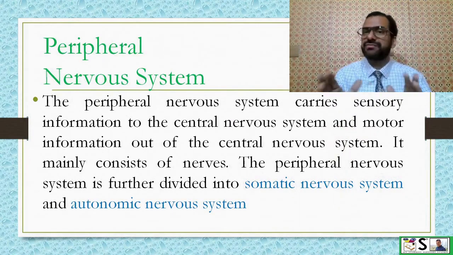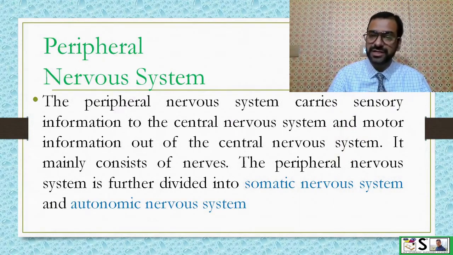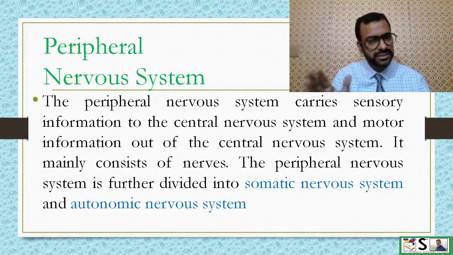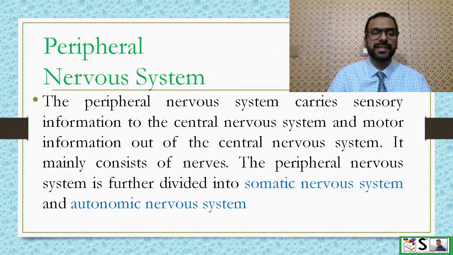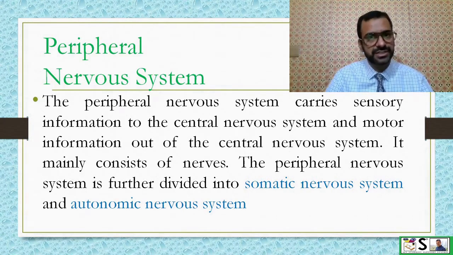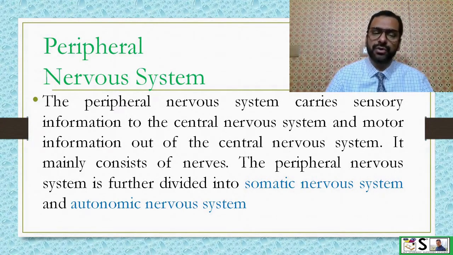Second part is peripheral nervous system. The peripheral nervous system carries sensory information to the central nervous system. It mainly consists of nerves. The peripheral nervous system is further divided into somatic nervous system and autonomic nervous system, SNS and ANS.